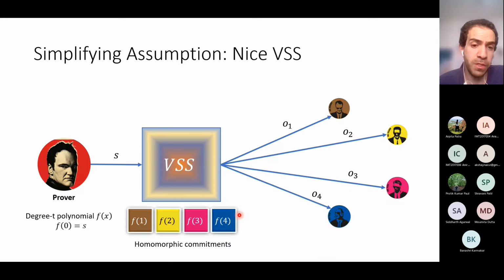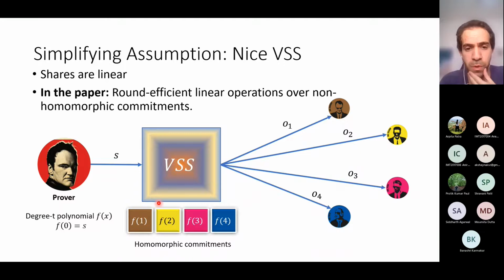The second assumption is that I have homomorphic commitments. The problem with this secret sharing scheme is that it is not linear. Standard non-interactive commitments are not homomorphic, and therefore this secret sharing scheme is not linear. Just for this talk, I assume that I have homomorphic commitments, which means that I have a linear secret sharing scheme here.